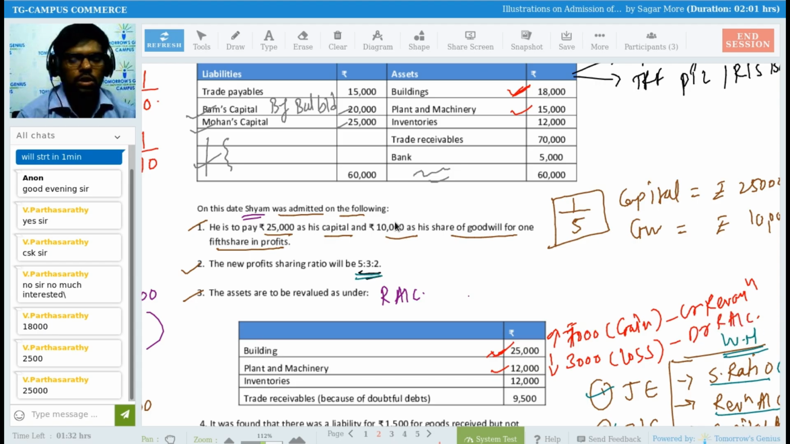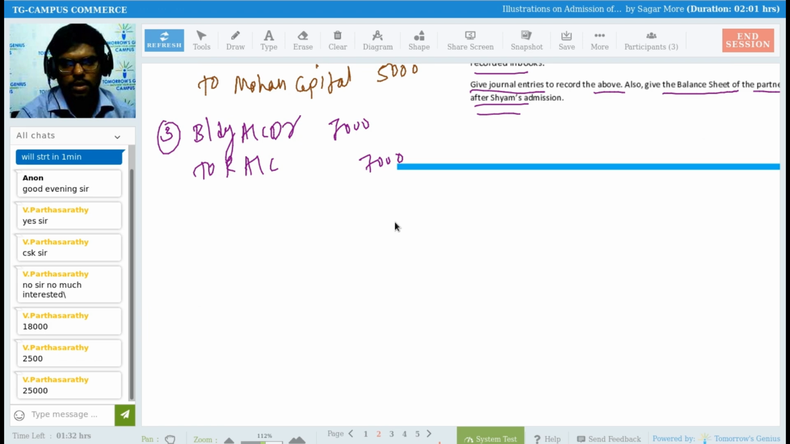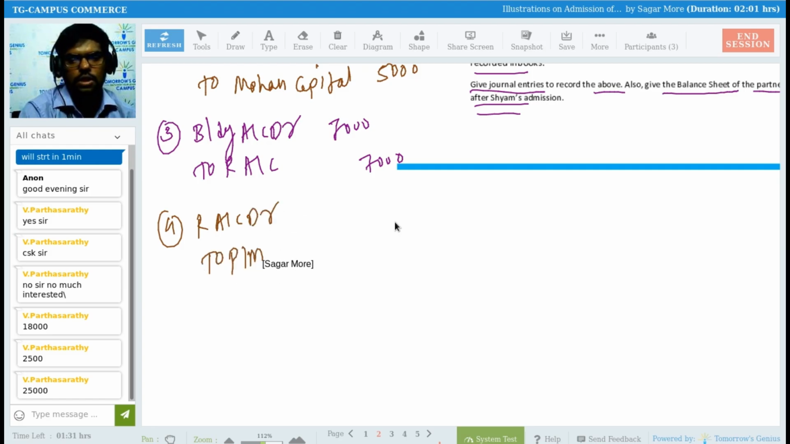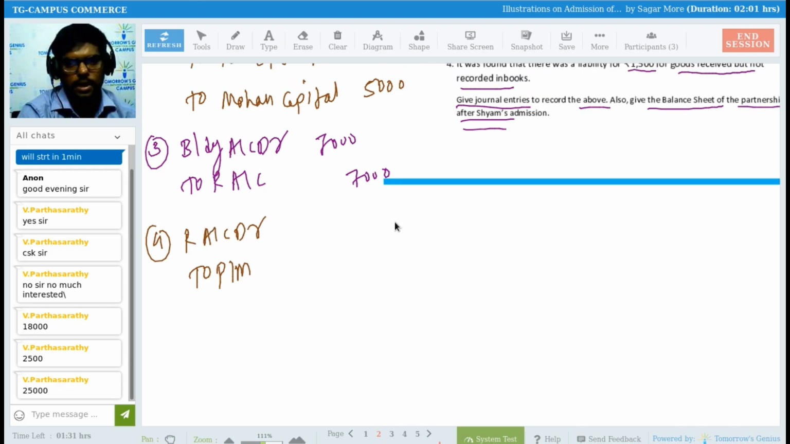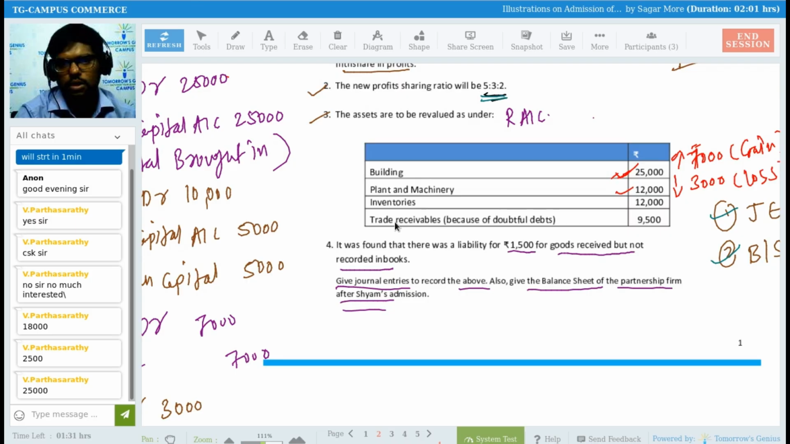Absolutely correct. My question to you: at what price will I record plant and machinery in the balance sheet? 12,000. Yes, 12,000, the new value. Absolutely correct. So which entry do I need to pass? Revaluation account debit to plant and machinery. Decrease by how much? 3,000. Decrease by 3,000 rupees. Correct. Okay, fine.